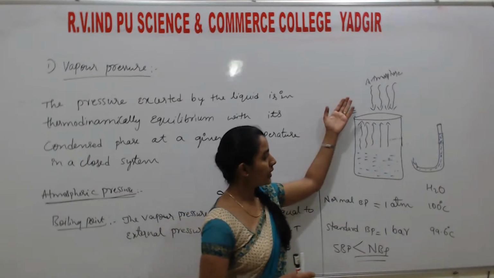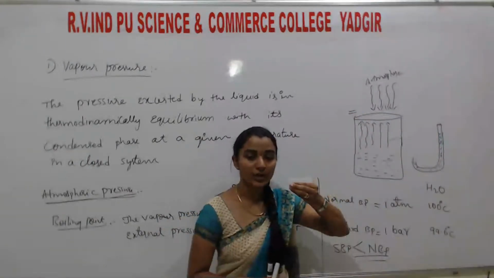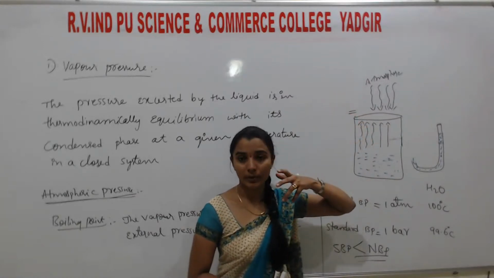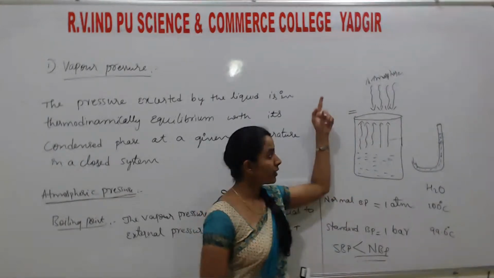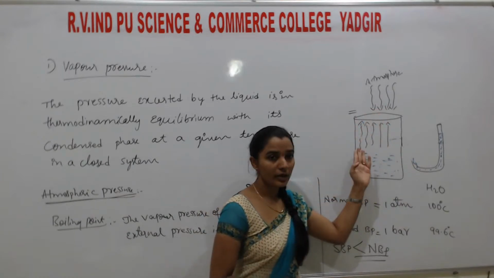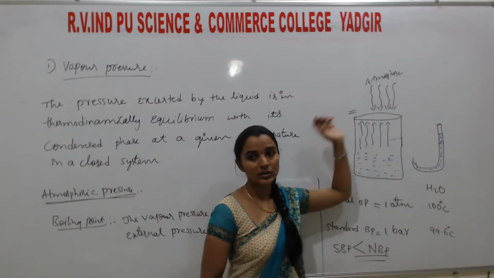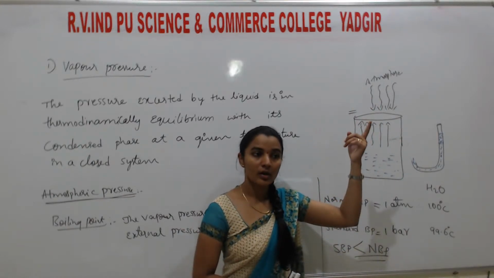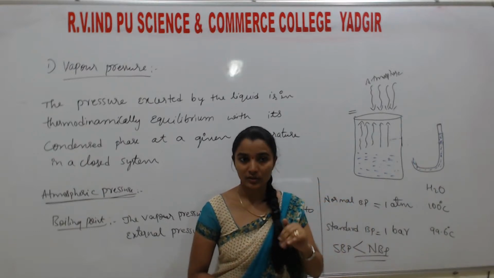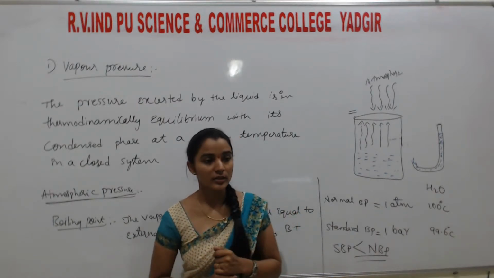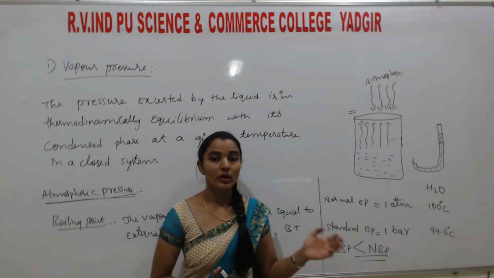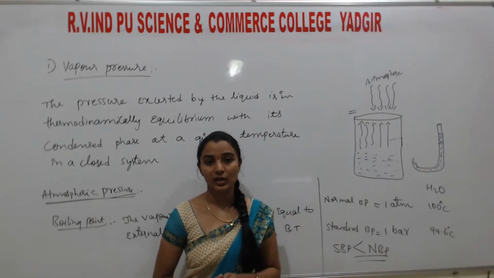So as the height increases, pressure decreases, which means that at higher altitudes the liquid boils at a low pressure or a low temperature. Understand? Because at a higher altitude, as I told you, atmospheric pressure is less. That means if pressure is less, the vapor pressure very quickly becomes equal to the atmospheric pressure. So at higher altitudes, water or any liquid, not only water, boils at a lower temperature. Understand? So this is the concept. You have to remember this. For one mark, they will ask: at higher altitudes, what happens to the pressure, what happens to the atmospheric pressure, what happens to the temperature, like that.